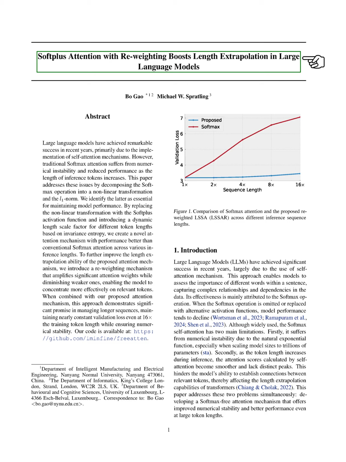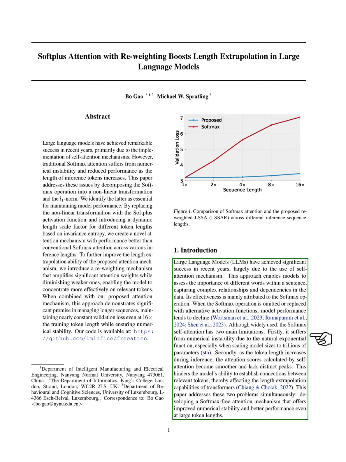Section: Introduction. In this section, we discuss the advancements made with large language models, LLMs, and the role of the self-attention mechanism in their success. This mechanism allows us to evaluate the significance of different words in a sentence, capturing intricate relationships in the data. A key component of this process is the Softmax operation, which, when omitted or replaced, often leads to a drop